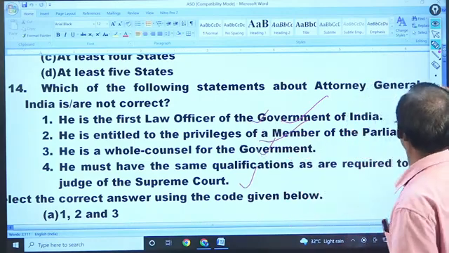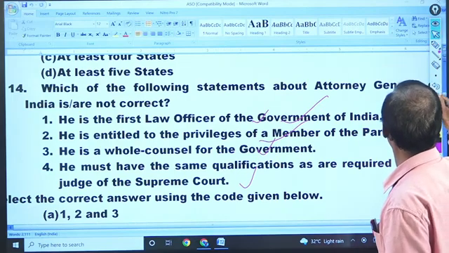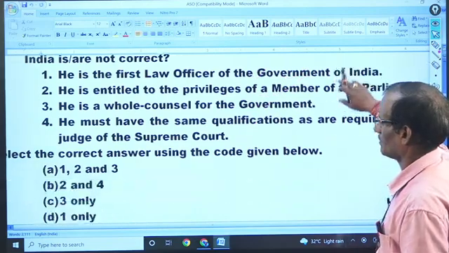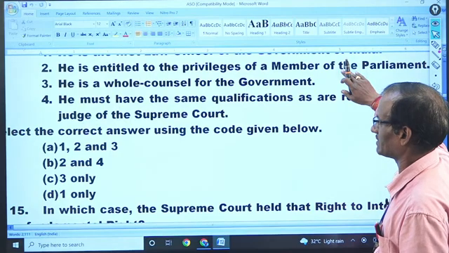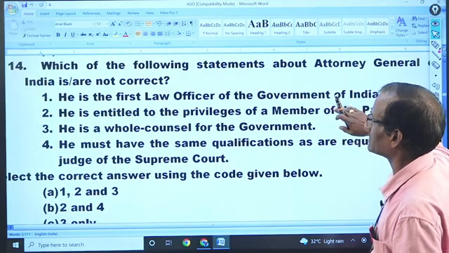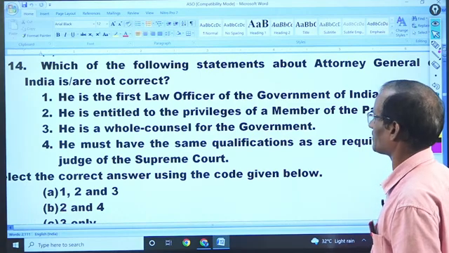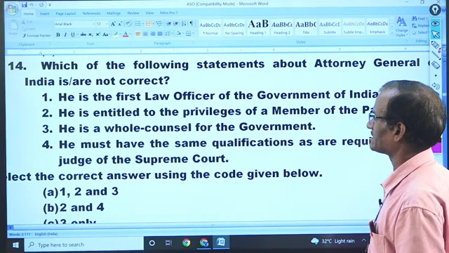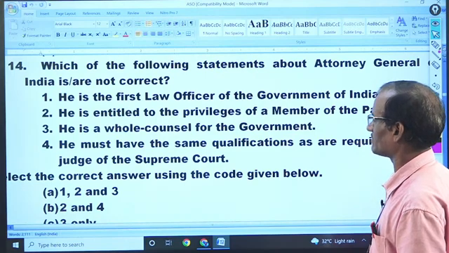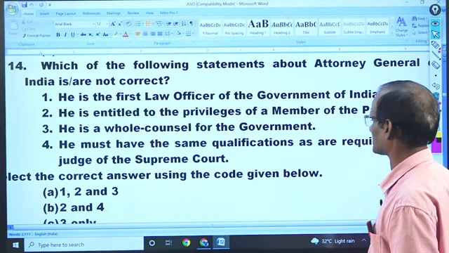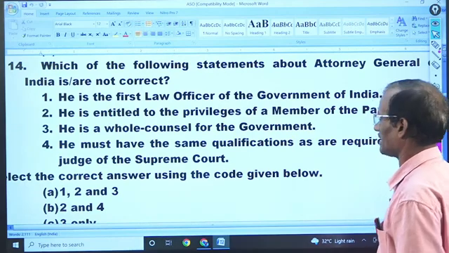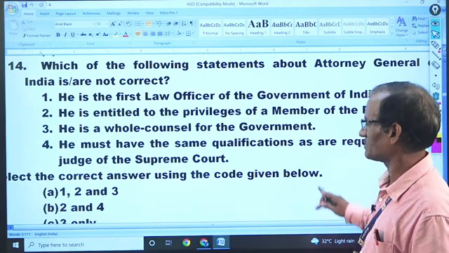So we can check the answer: 1, 2, 3, 4. The statements are: he is the first law officer of the Government of India; he is entitled to the privileges of a member of Parliament; he is the chief counsel for the government; he must have the same qualification as required to be a judge of the Supreme Court.